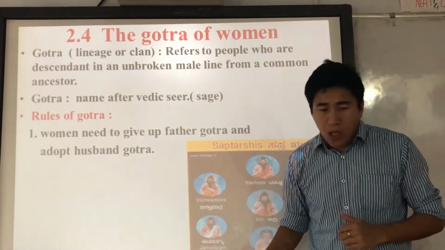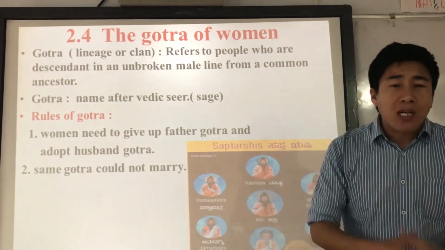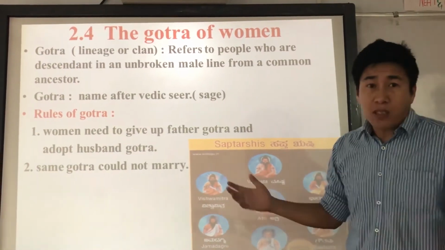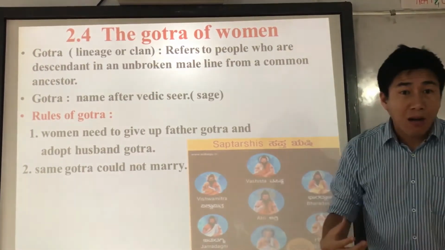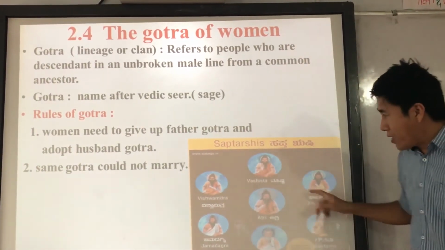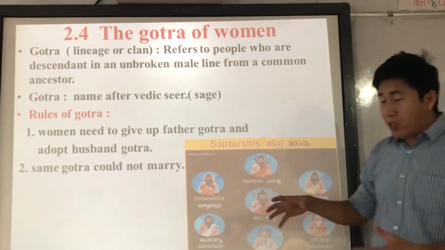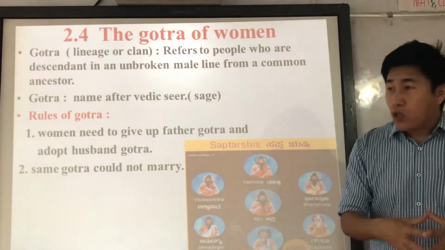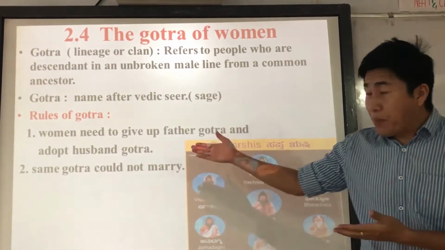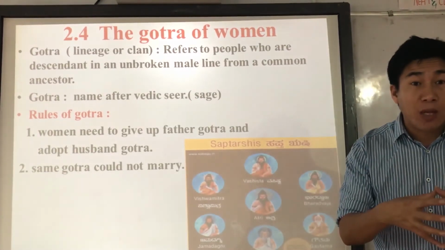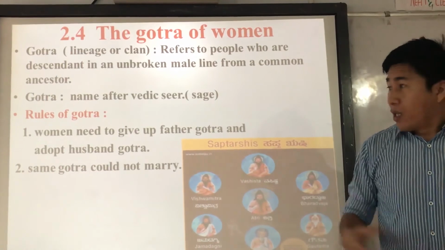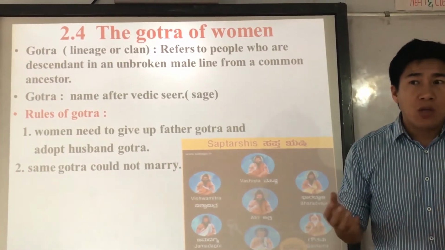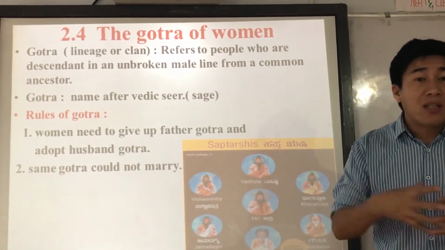Now the second rule is that men and women of the same Gotra could not marry. That is of course sure, right? If they belong to the same Gotra, it means they are siblings, brother and sister. See, these are the seven sages, right? They become siblings, so that begins endogamy marriage, right? Endogamy means inside the caste system. So that is not appreciated. Even in our society we do not appreciate marrying within the kin group, within the family.